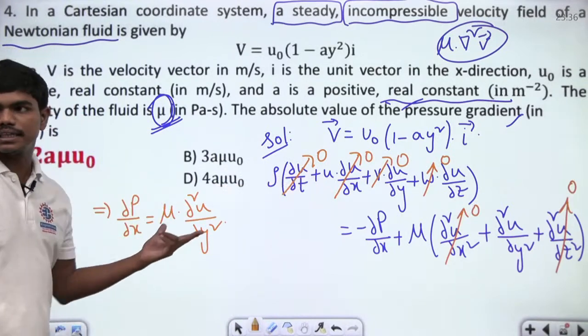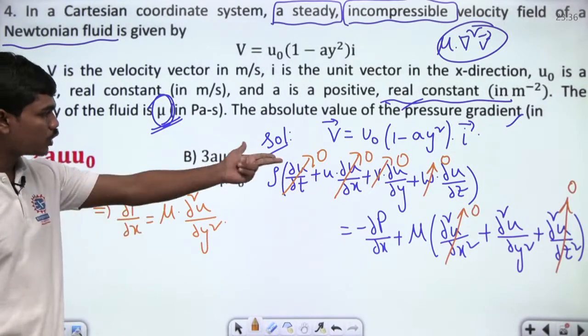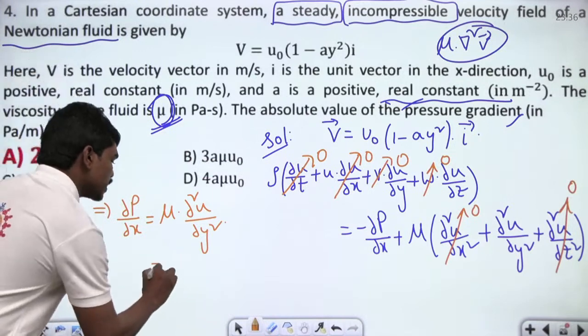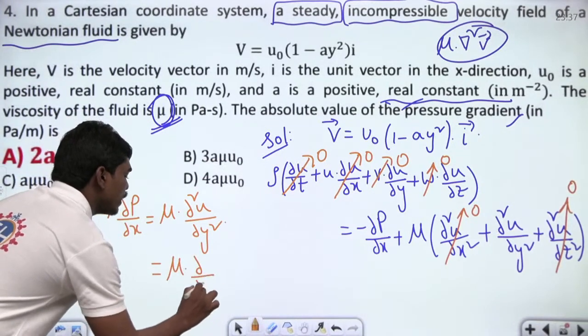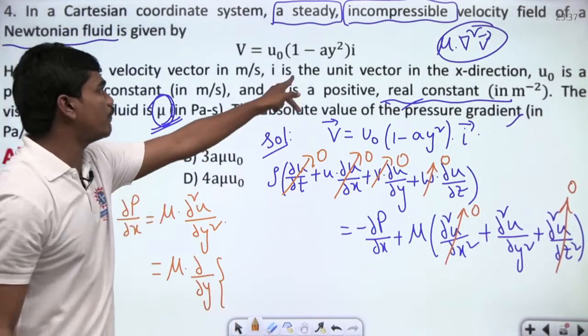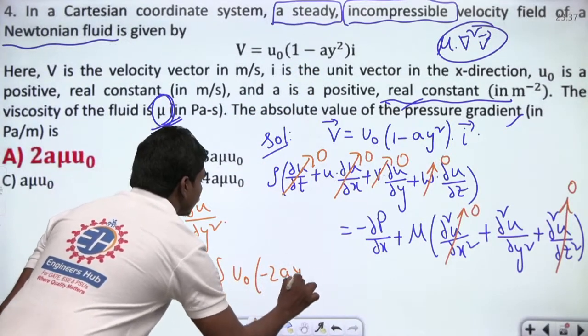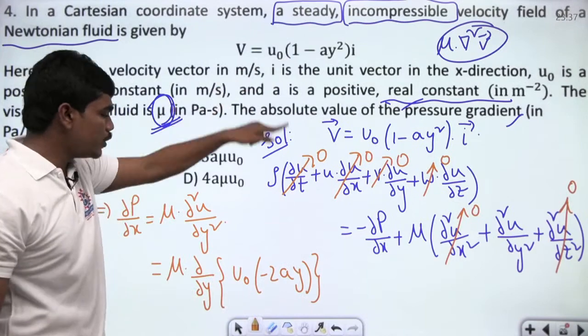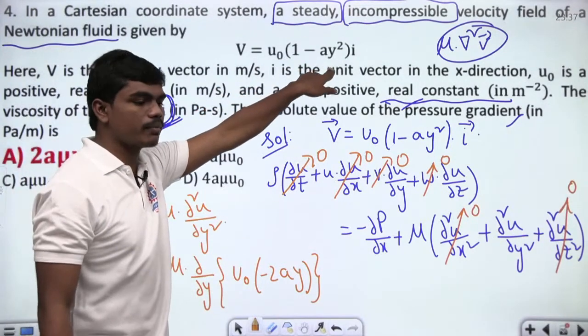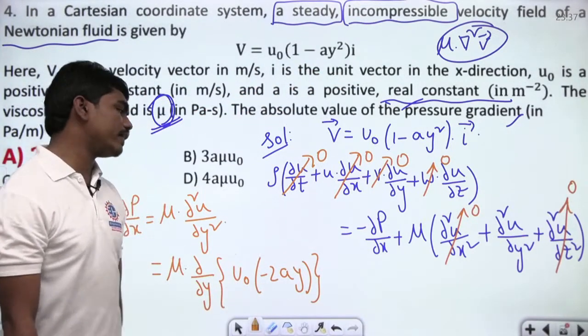So del p by del x in this direction is nothing but mu times dou square u by dou y square. So this is equal to mu times dou by dou y of this particular thing, which is u naught into minus 2ay. Correct? Because if you partially differentiate this with respect to y, u naught is a constant and the partial derivative of 1 minus ay square will be minus 2ay. So this is what you have.